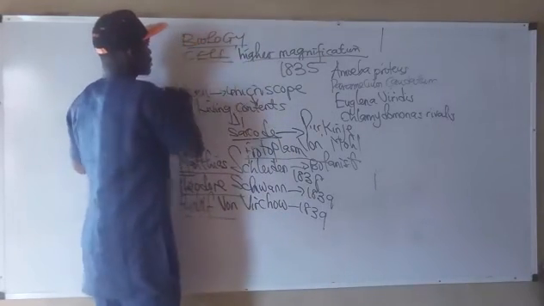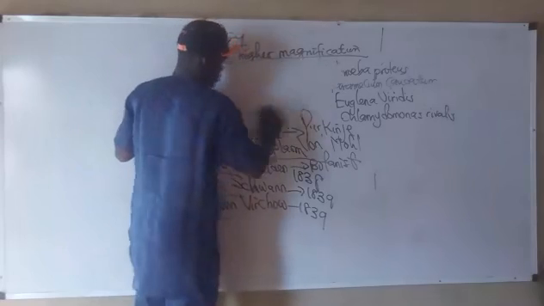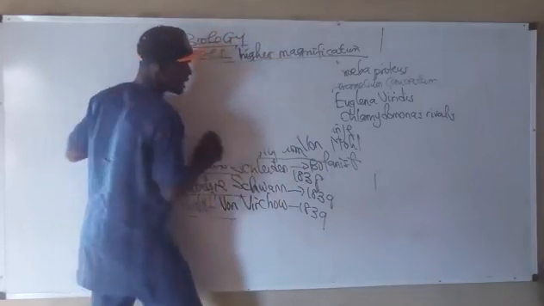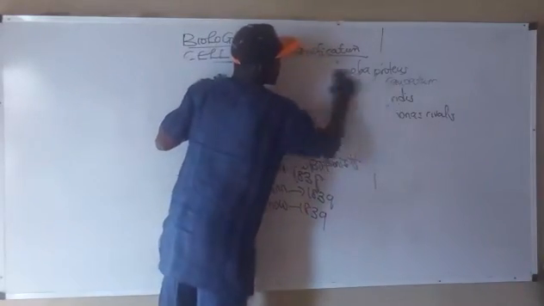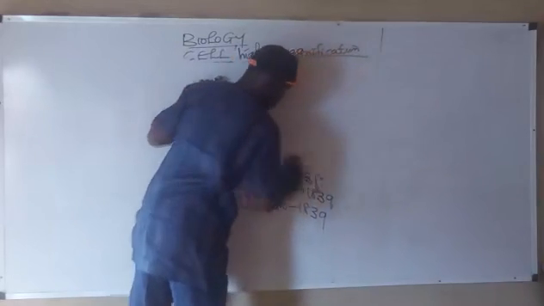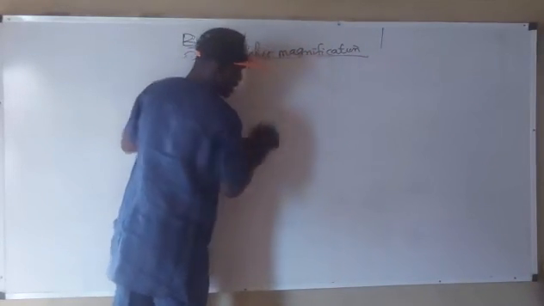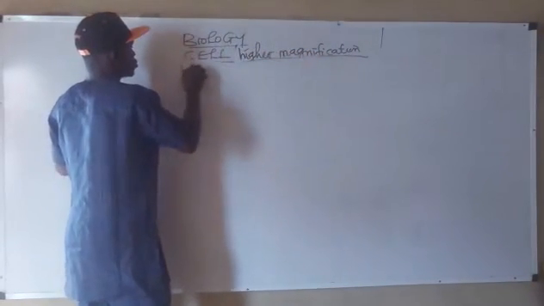Now, there's what we call the earliest cells. It is believed that the earliest cells are called LUCA. The earliest cells are called LUCA.